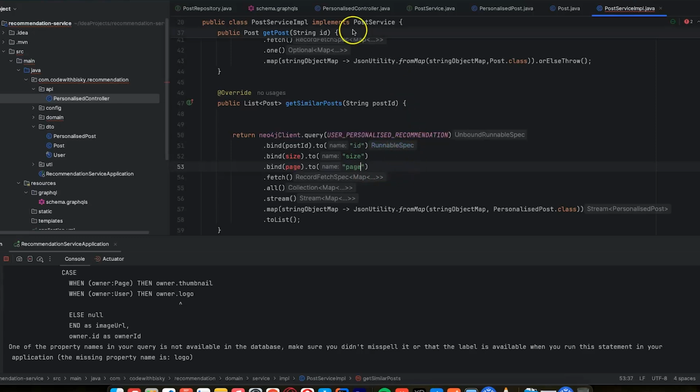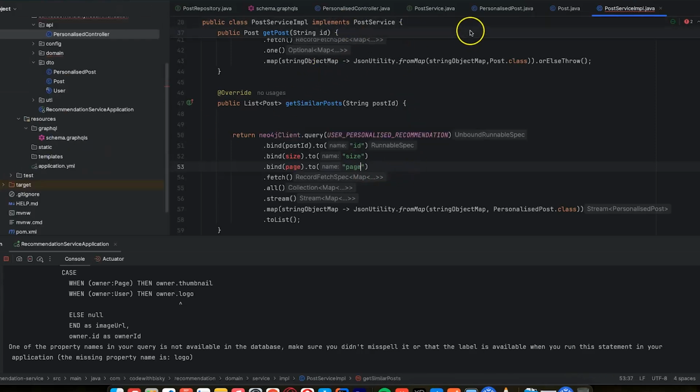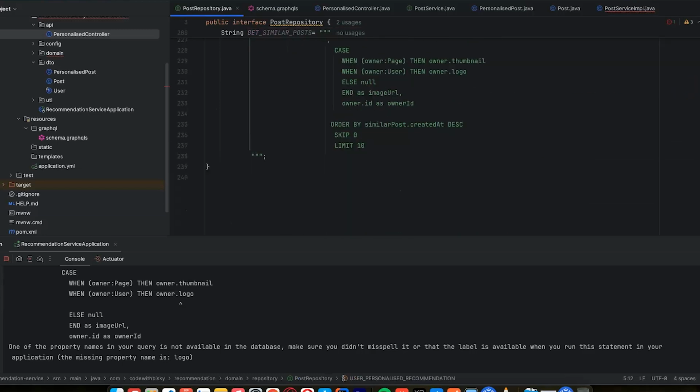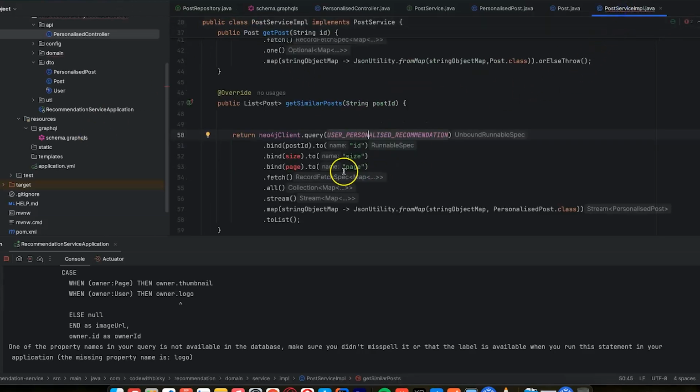So let me go to our repository. Here, I'll just say $page, $size, and I'll come back here.